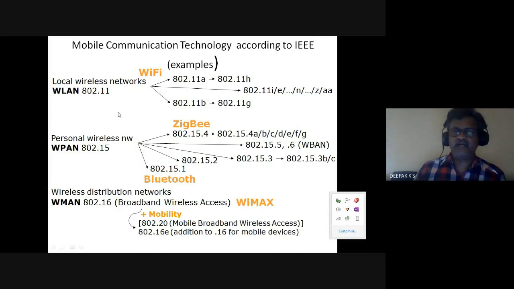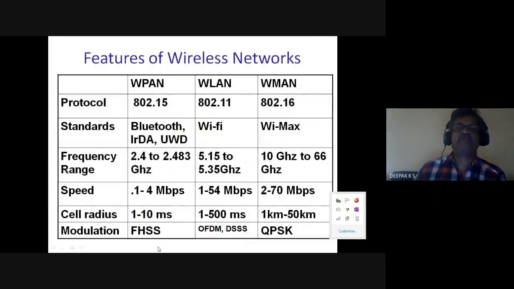So they are actually IEEE standards. 802.11 is Wi-Fi, 802.15.1 is Bluetooth and 802.15.4 is Zigbee. IEEE 802.16 is WiMAX. This wireless metropolitan area network is 802.16 or WiMAX.